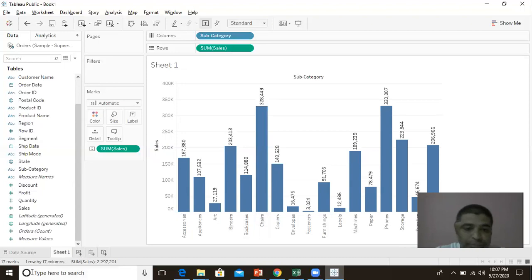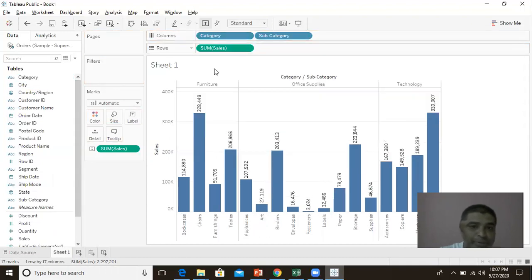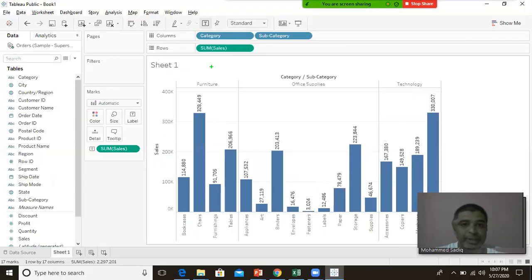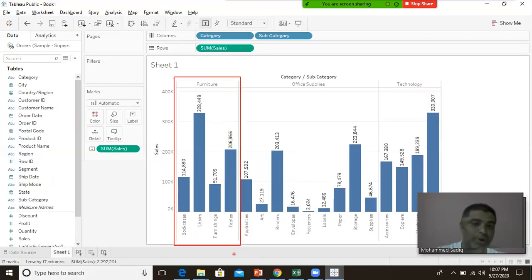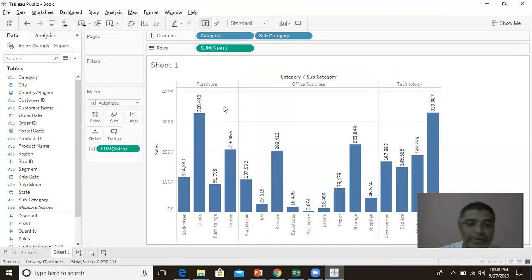Now I want to subdivide this based on the categories. So I can just drag this category, drag and drop it over here. So you can see it is again divided into categories. So that means you can see here, this is my furniture sales. Under the furniture, there are the products and their sales. And this is my office supplies. Under office supplies, these are the different products which have the sales, and this is my technology product sales. Fine, so it has been divided. So very easily I can generate this kind of a report.